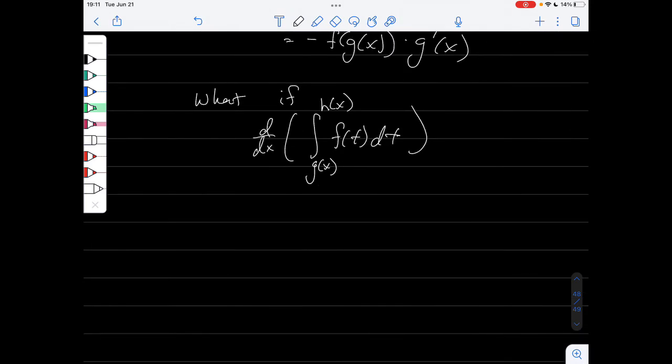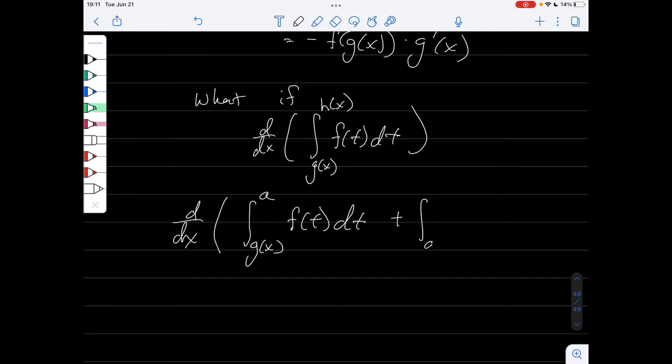If you remember from the last video, we can pick a number in between those two, and we can separate it out. So this is going to be the same thing as the derivative of the integral from g of x to some number of f of t, plus the integral from that same number to h of x of f of t.